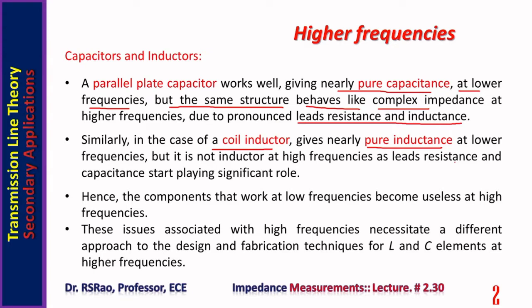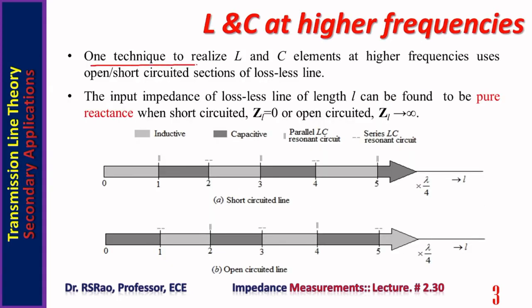One technique to realize inductor and capacitor elements at high frequencies uses open or short-circuited lossless transmission line pieces. It can be noticed the input impedance of a lossless line of length L can be found to be pure reactance.